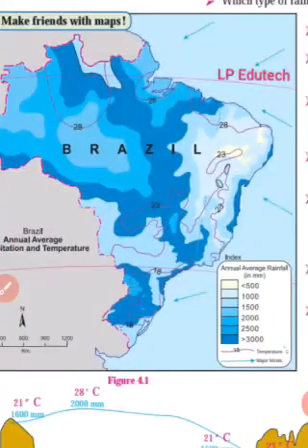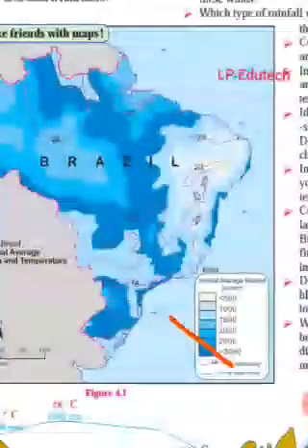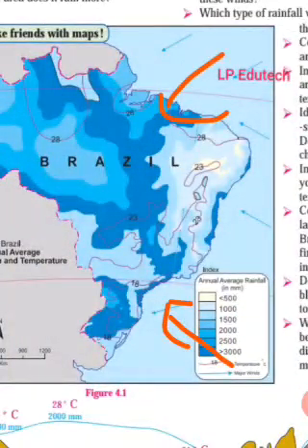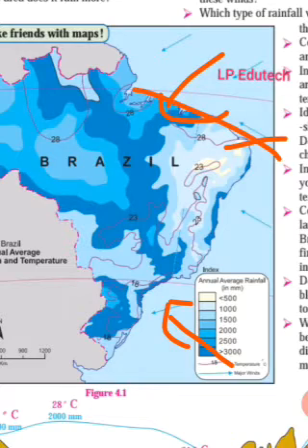As its effect, in the northern part of Brazil, the northeast trade winds flow. Similarly, in the southern part of Brazil, the southeast trade winds flow. So these are the reasons. As the equator passes through the northern part, the low pressure belt is found near the equatorial region in Brazil. The winds from the high pressure belts of the southern and northern hemispheres flow toward this region. So that is the reason behind the winds flowing from different directions towards Brazil.